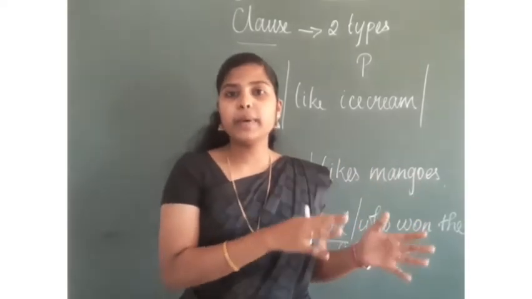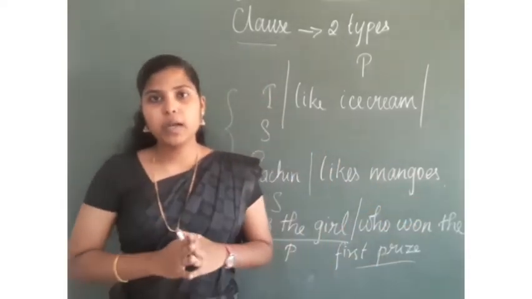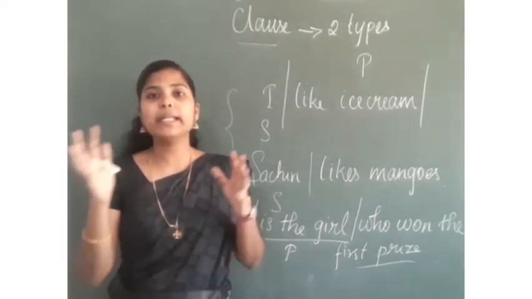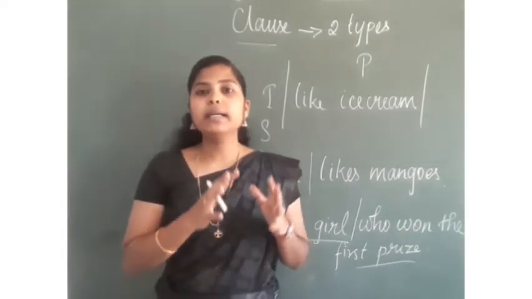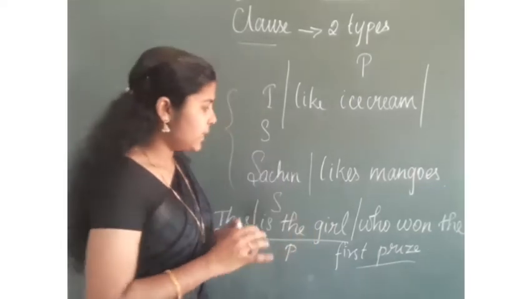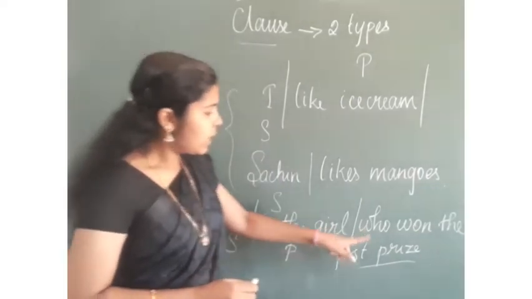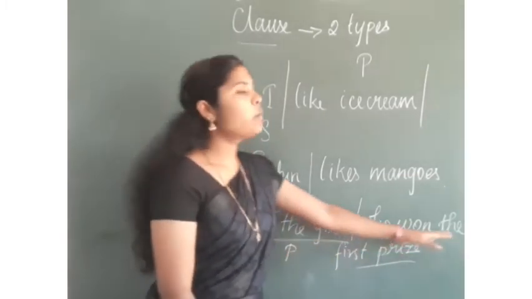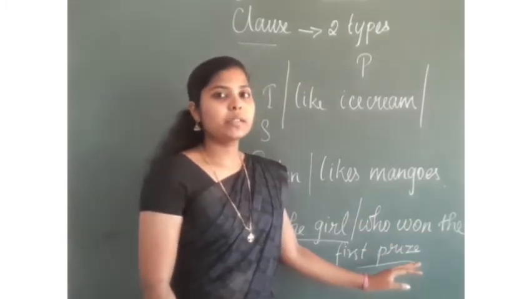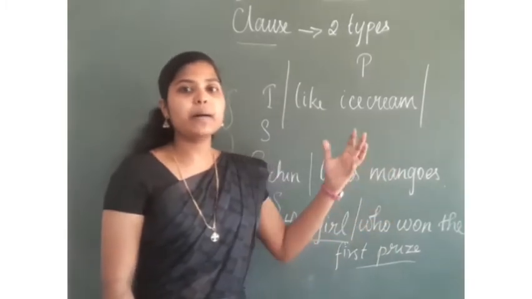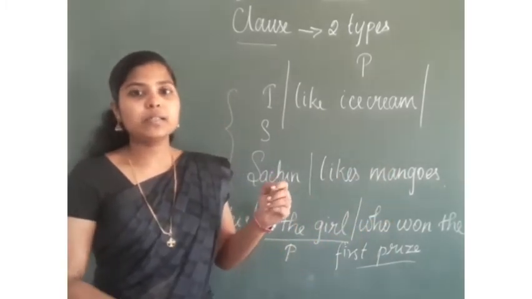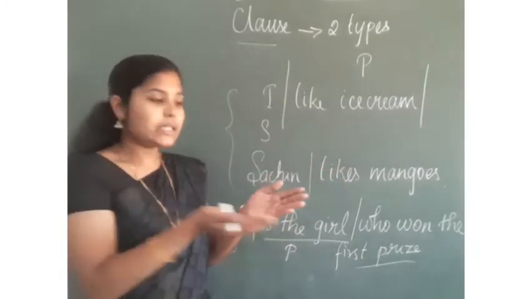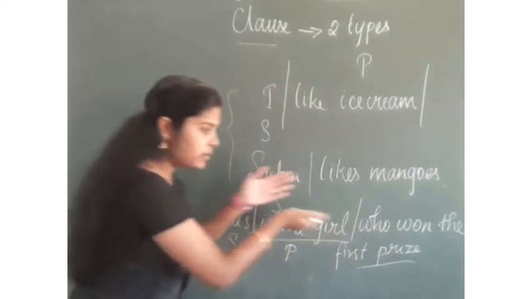This clause is depending on the main clause. The subordinate clause is completely depending on the main clause. For example, here, this is the girl who won the first prize. Here, if I say who won the first prize, it is not giving a complete meaning. It is in the middle, in the air. Okay. So, it is completely depending on this clause.